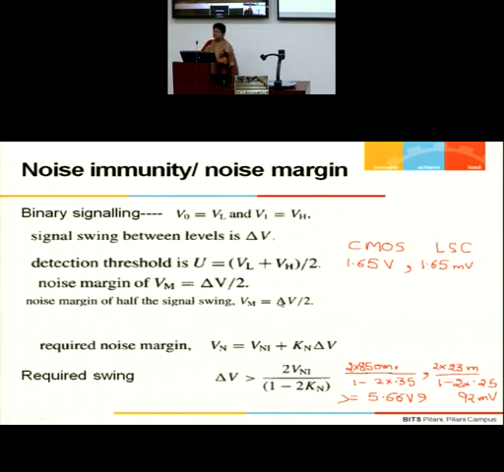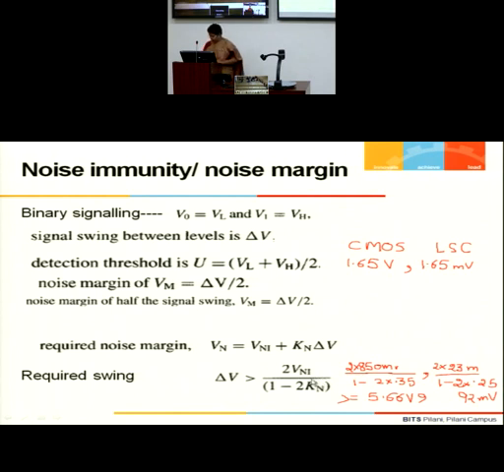Simplifying, I get delta V as twice Vni upon 1 minus 2 Kn, where Kn is the noise coefficient for the noise component which is dependent on the signal swing. So in any situation, delta V has to be greater than this value.